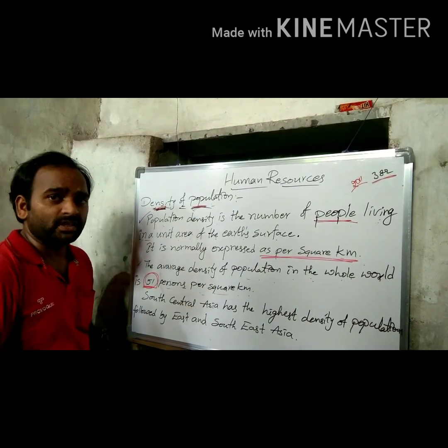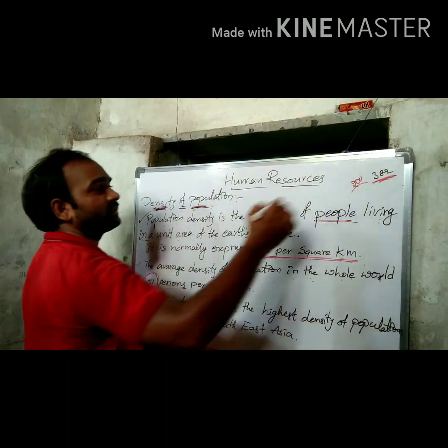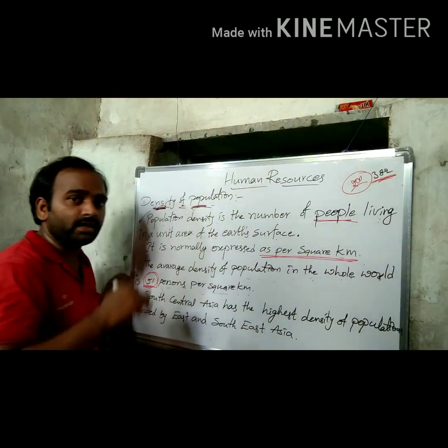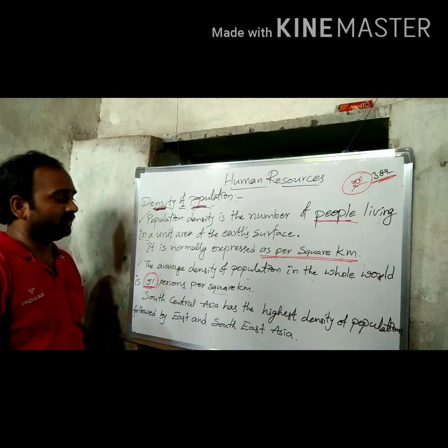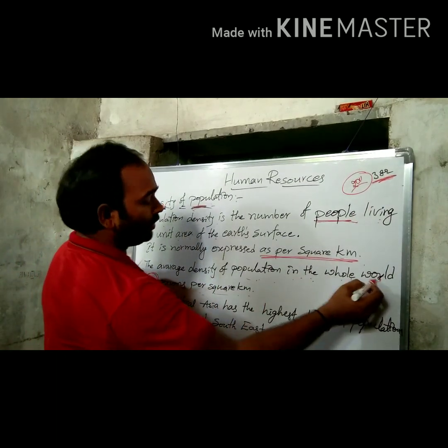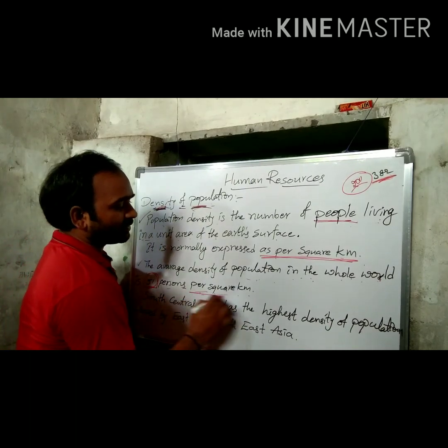What I told you just now, 382 persons per square kilometer on the basis of the 2011 census in India. And the world average is 51 persons per square kilometer.